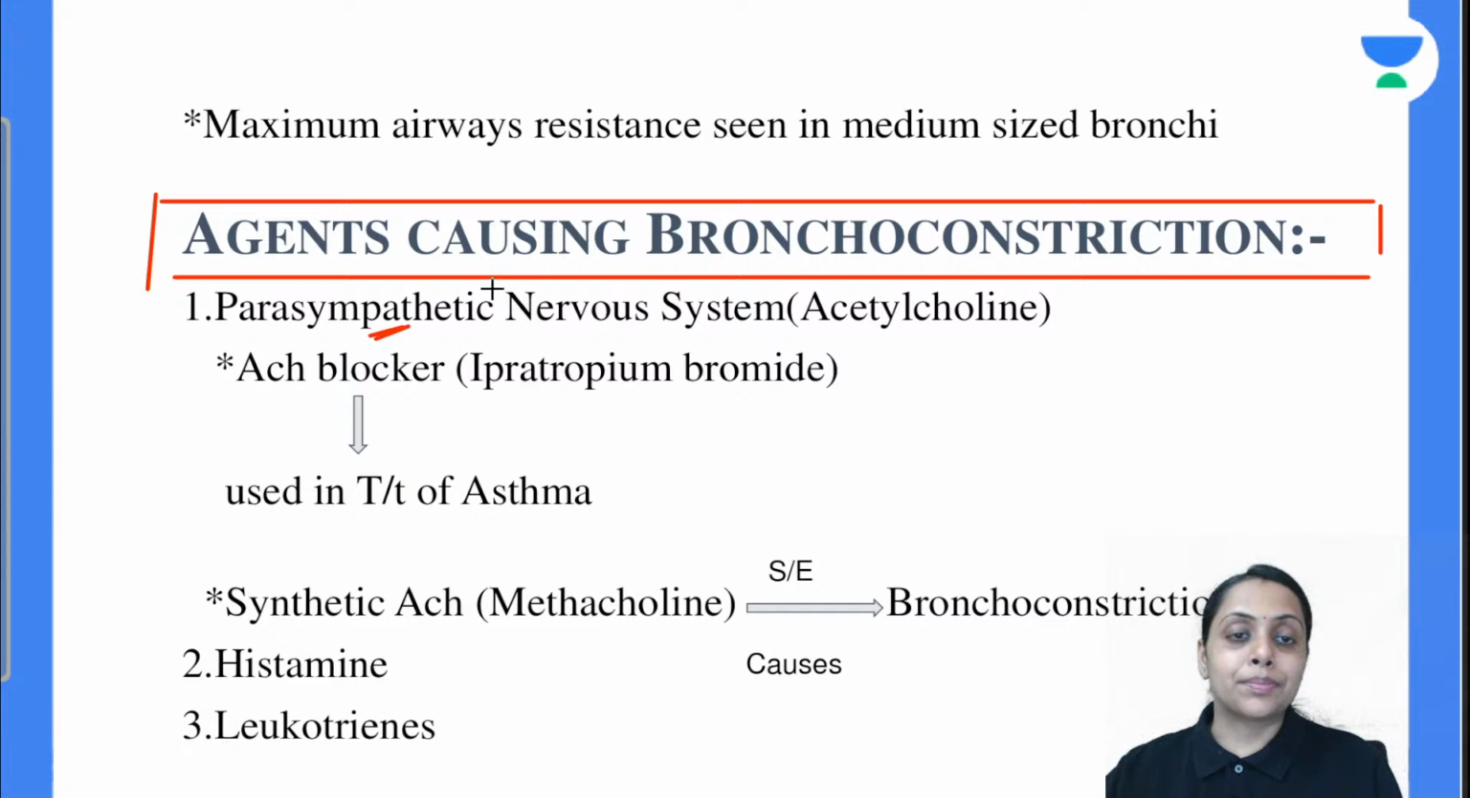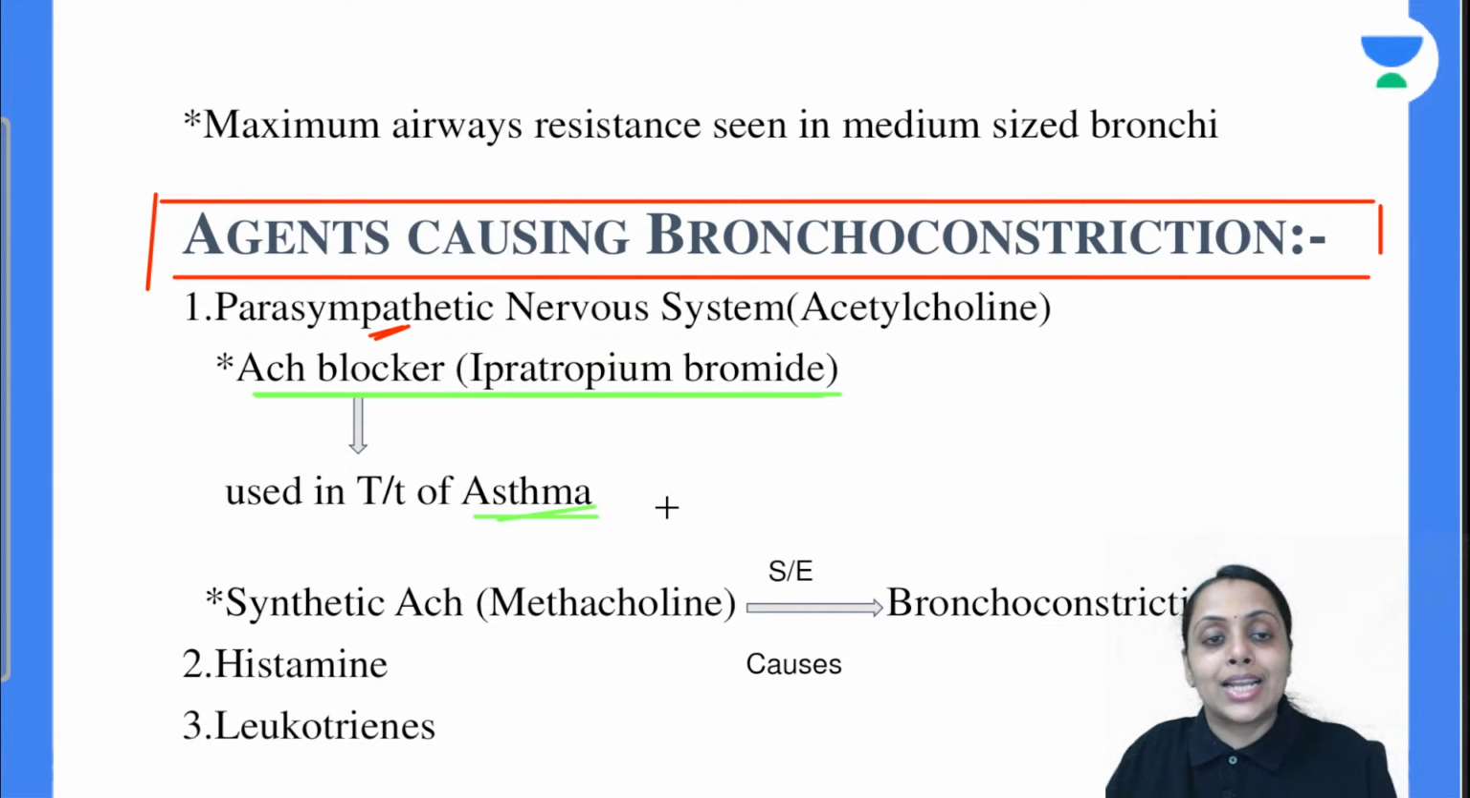are our parasympathetic nervous system activation. That activation is going to lead to formation of acetylcholine, and so this acetylcholine is going to cause the bronchoconstriction. So that's why, now coming to the treatment line, acetylcholine blockers like ipratropium bromide are going to cause relaxation, they are inhibiting the constriction of bronchioles. So that's why it is used in the treatment of asthma.